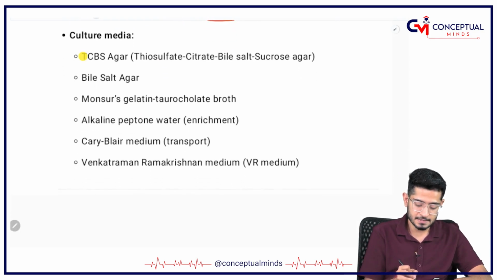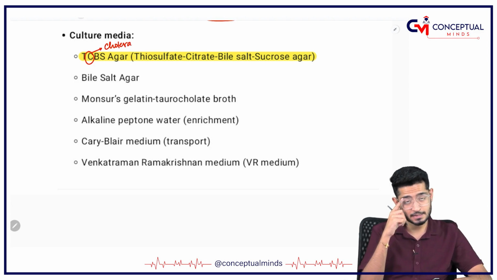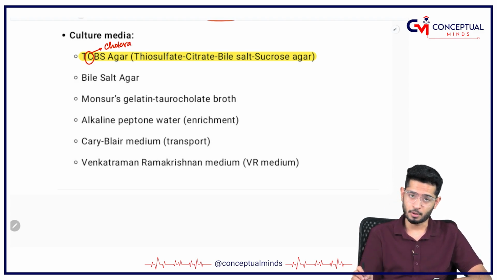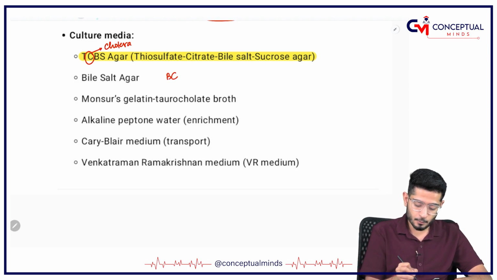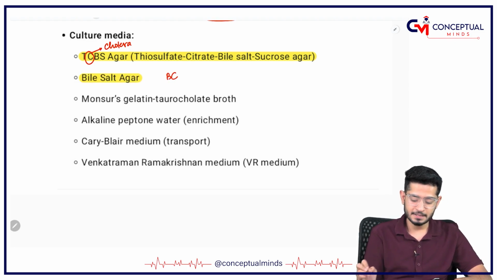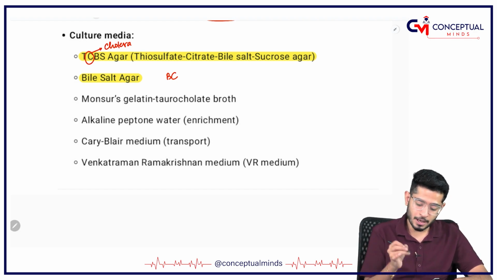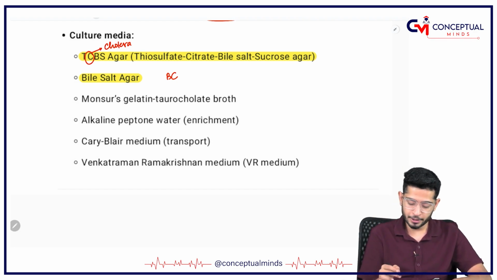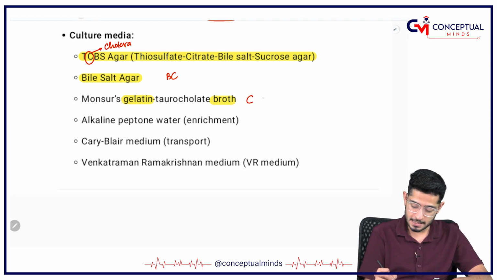Just remember cholera red reaction. Now the media which is used: TCBS media. I always teach like this, TCBS, C for culture and C for cholera. So remember TCBS agar, cholera agar, is very important. Now B and C come very close to each other, so remember bile salt agar. And one more broth is there, that is called Monsur's gelatin taurocholate broth. Just remember the gelatin broth, that is more than sufficient because C and G look the same.